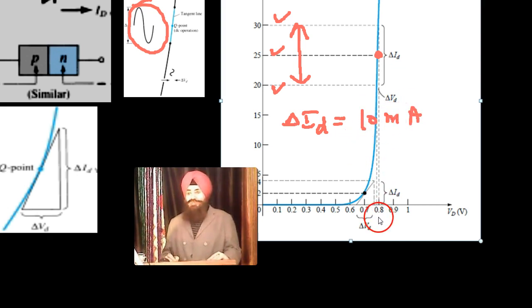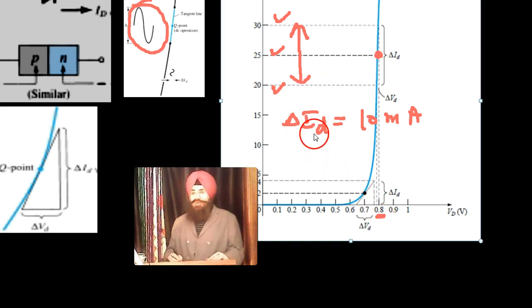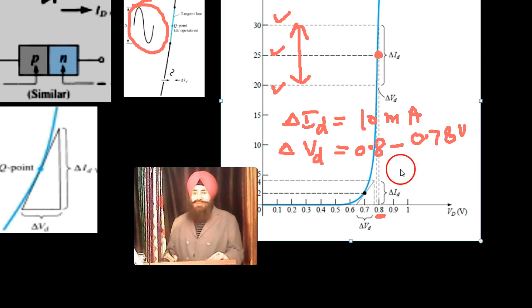So delta ID is how much? 10 milliampere. Now what is the change in voltage? Very, very small, because here there is a sharp rise in current. For a small change in voltage, there is a large change in current. So the voltage change is very small: 0.8 when positive comes, 0.78 when negative comes.